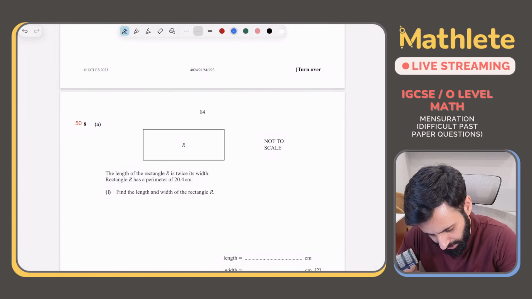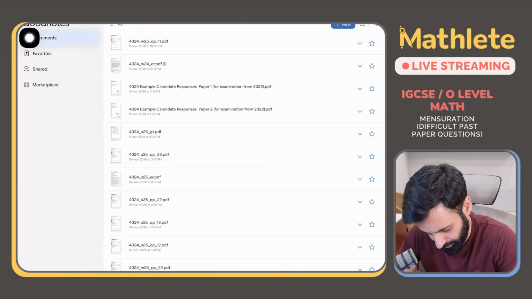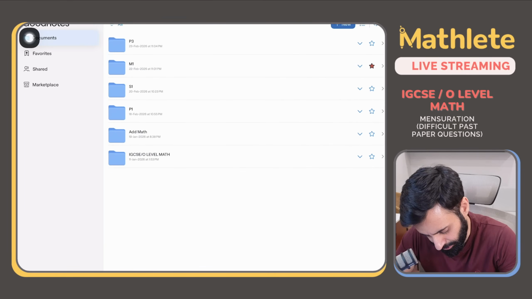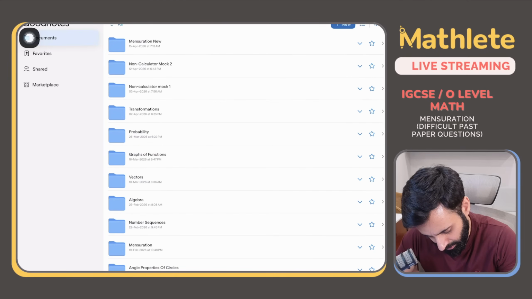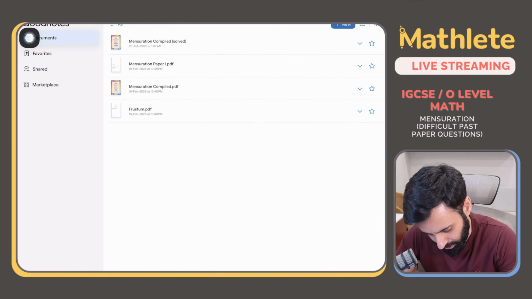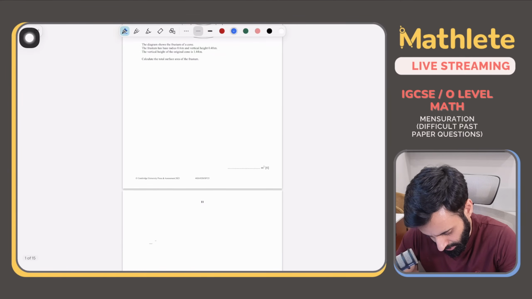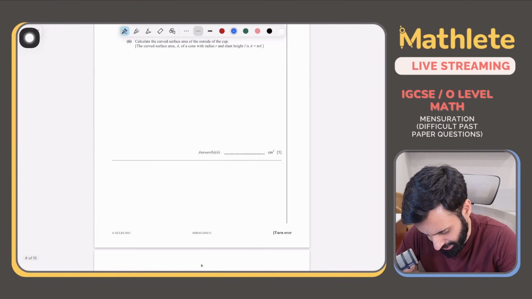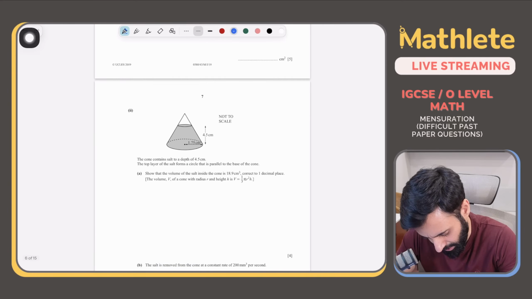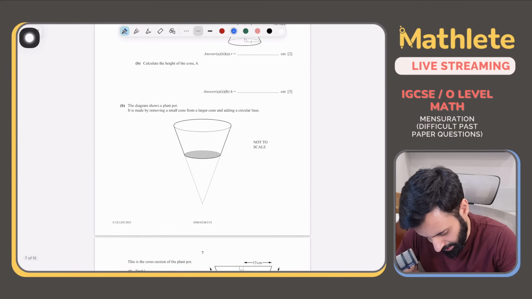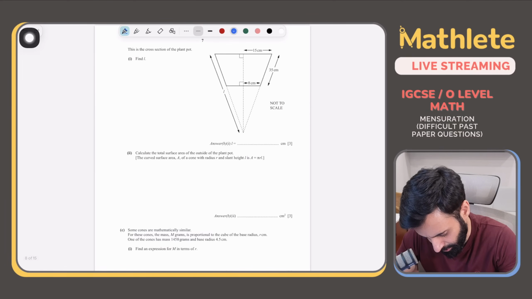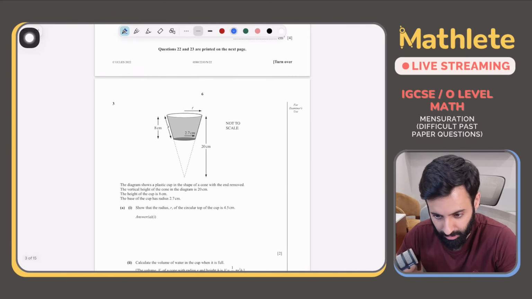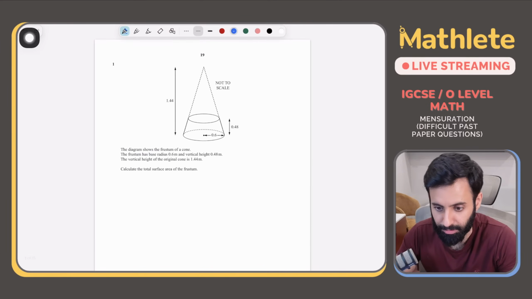So let's do some IGCSE questions now. Let's do some IGCSE questions, and before that, let's do some Frustum related questions also. Okay? Frustum is something that has been added in the syllabus. Okay, actually it's not added in the syllabus, it was always there, part of the syllabus. It's just that now it's more official.